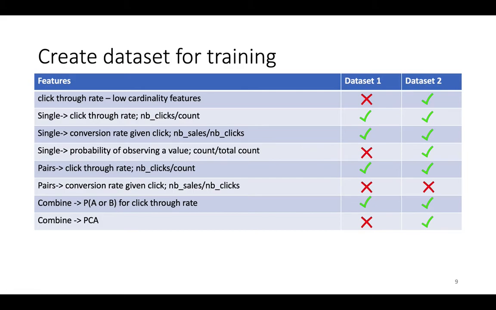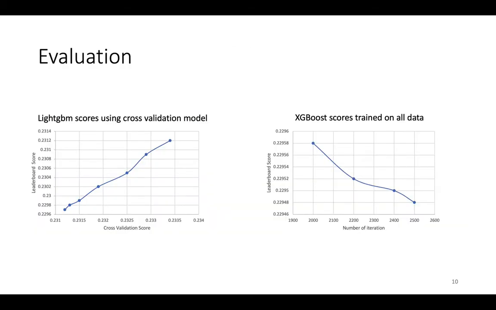For the evaluation of each dataset, and to understand how the pre-processing should happen or how we have to do the feature selection, we mostly relied on the cross-validation score. And sometimes we checked the cross-validation score against the leaderboard. As you can see in the picture on the left-hand side, cross-validation score and leaderboard score are highly correlated. It means that if we improve and reduce the cross-validation score, we expect to see the leaderboard score also drop.